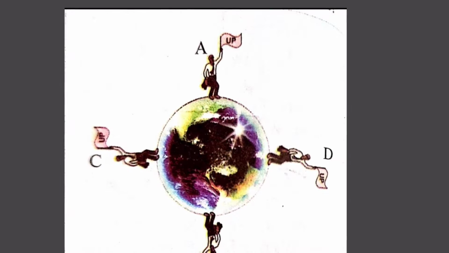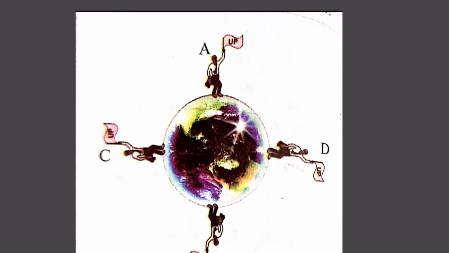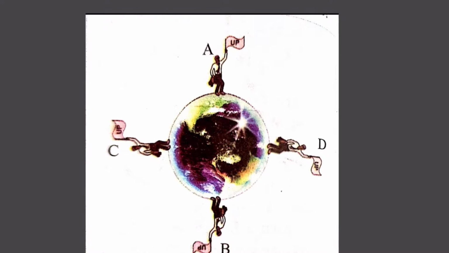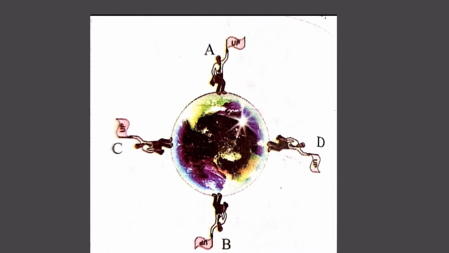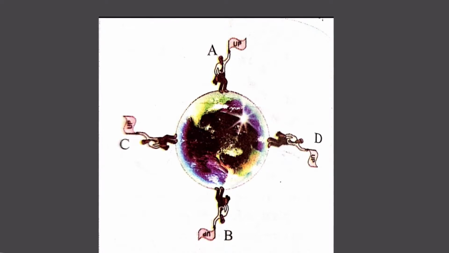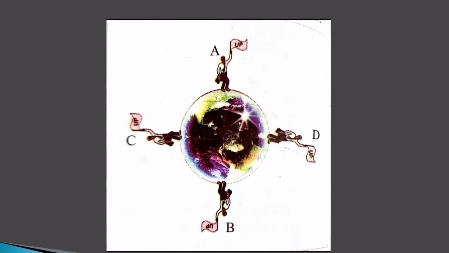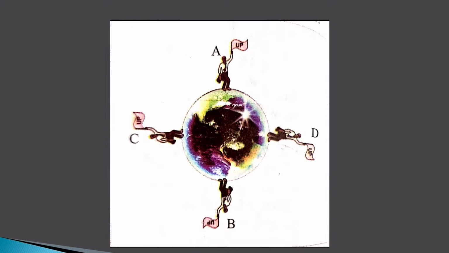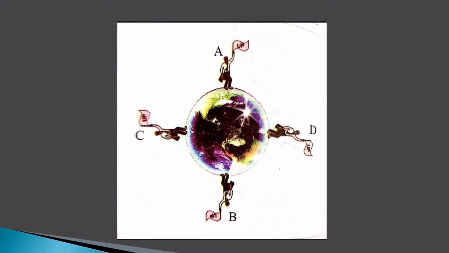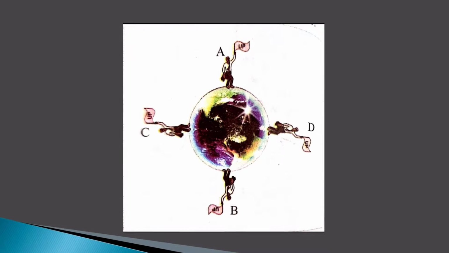Observe the following picture. For the person standing at A on the globe, his position appears up and the orientation of the person standing at B appears down. But for the person standing at B it appears exactly opposite. Similarly, for the person standing at the point C and D, the directions of up and down are not same. They will change with the point of observation of the globe. Finally, we can say that up and down has no meaning unless the point on the earth's surface to which they refer is defined.